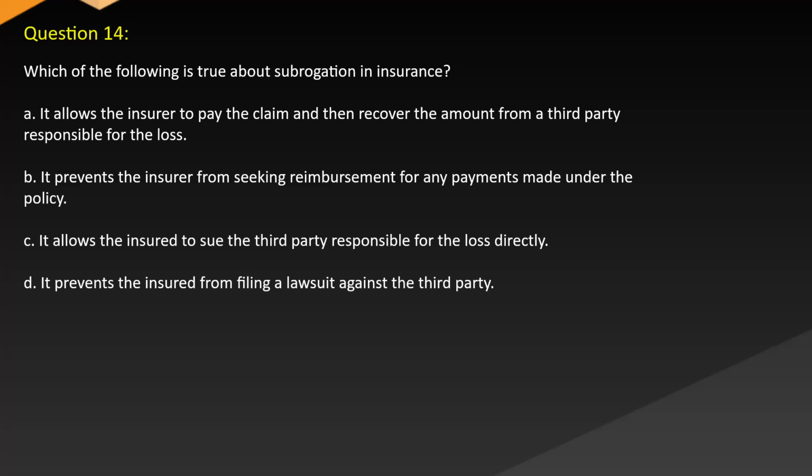Question 14. Which of the following is true about subrogation in insurance? A. It allows the insurer to pay the claim and then recover the amount from a third party responsible for the loss. B. It prevents the insurer from seeking reimbursement for any payments made under the policy. C. It allows the insured to sue the third party responsible for the loss directly. D. It prevents the insured from filing a lawsuit against the third party.